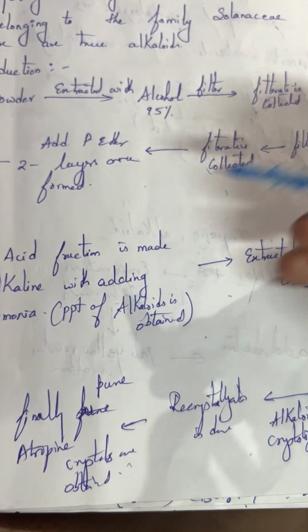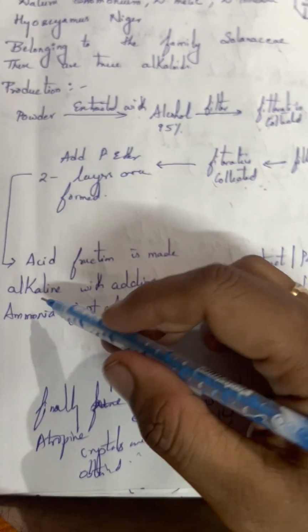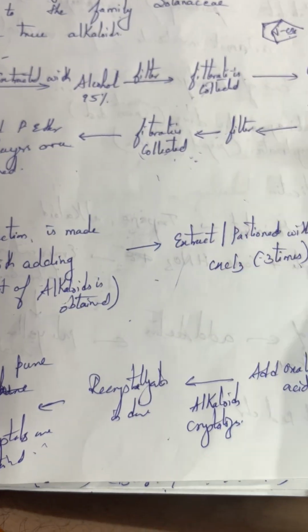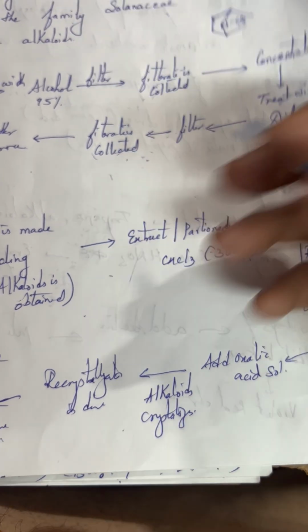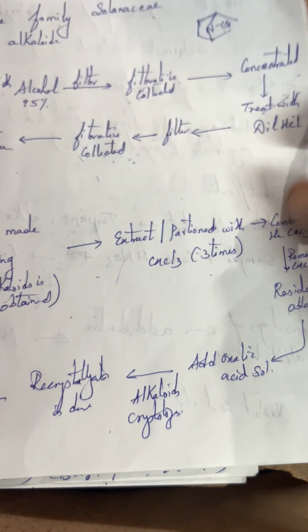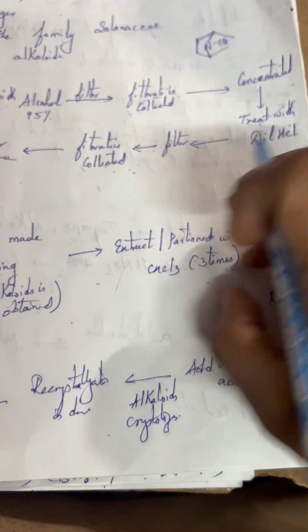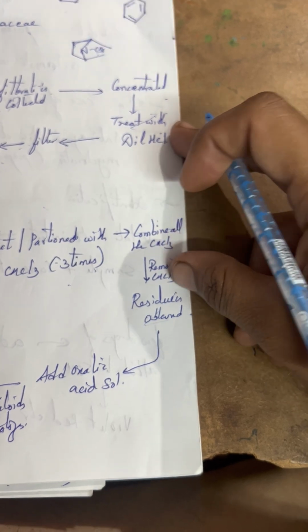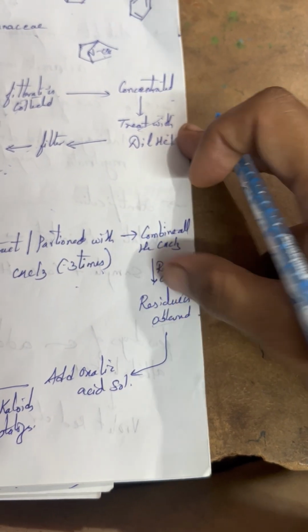So then what will happen when you add the base, the alkaloids get precipitated out. To remove those precipitated alkaloids, you'll add chloroform 3 times, okay, and you'll get 2 layers. From that you will collect all the chloroform layers and combine them. Again you remove the chloroform and you will get the residue.